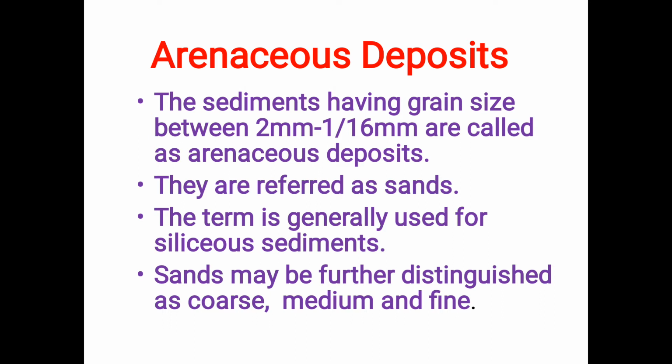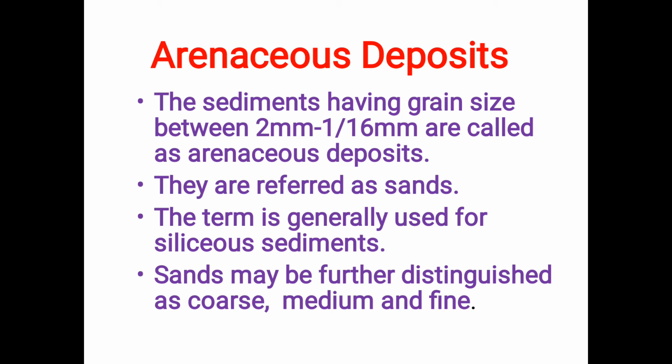Arena means sand, and arenaceous deposits means sand sized deposits. They range in size between 2 mm to 1/16 mm. They are referred to as sands. Sand here generally means siliceous sediments. Siliceous means rich in silica. Those minerals which are rich in silica form silica sand.